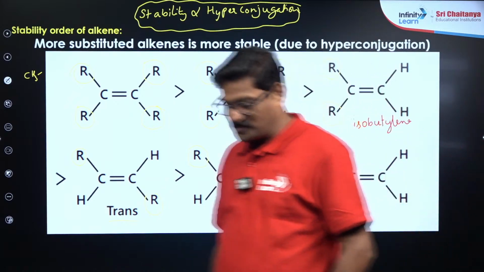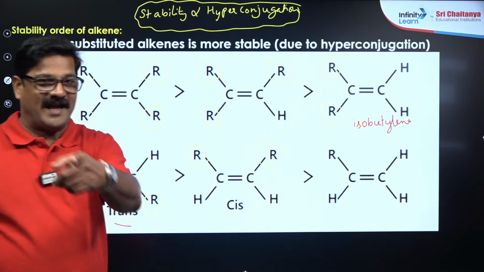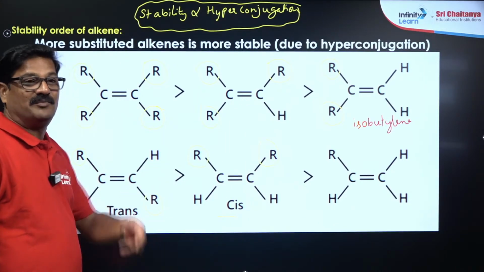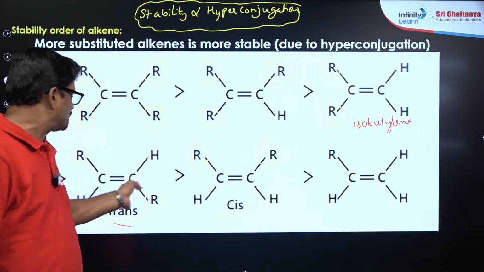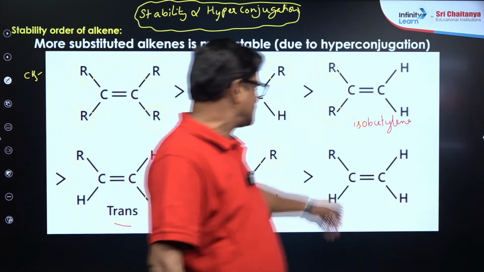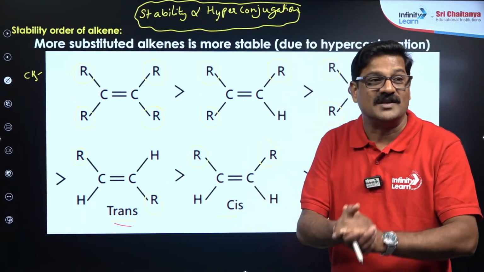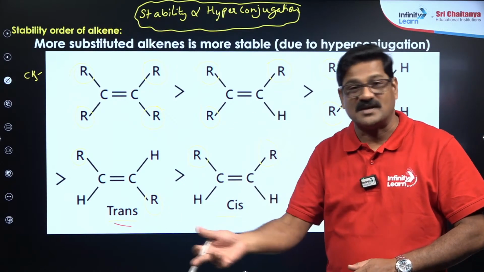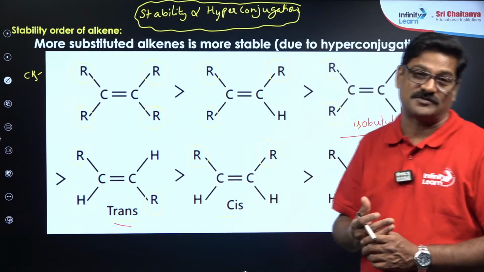Isobutylene is more stable than transbutylene. If anybody has an answer, why so? Please comment in the chat box. Isobutylene is more stable than transbutylene because isobutylene is stabilized by hyperconjugation. This hyperconjugation is giving the most stable hyperconjugation structure. Therefore, isobutylene is, of course, more stable.